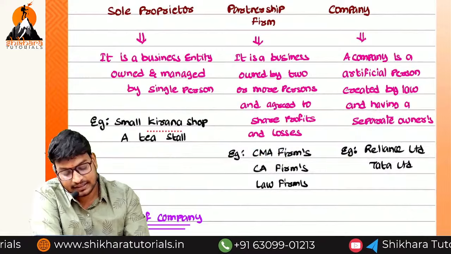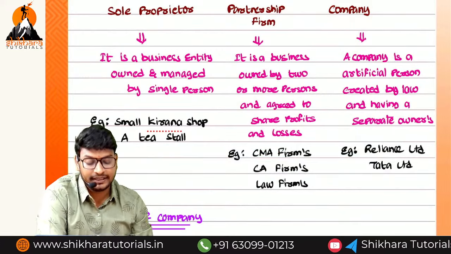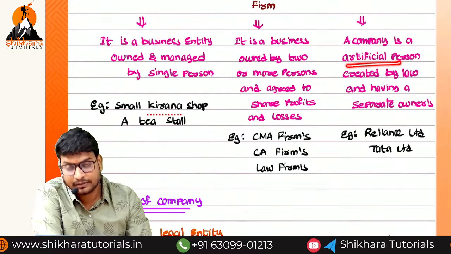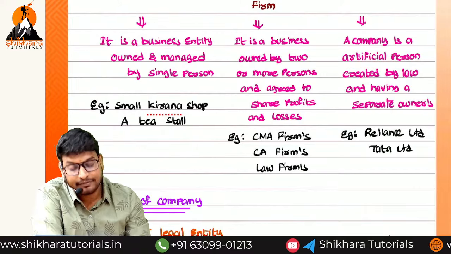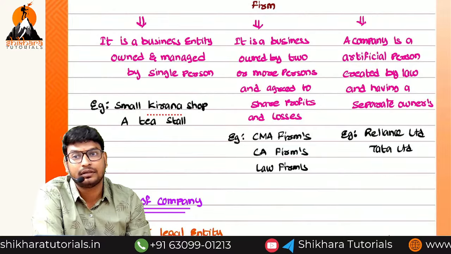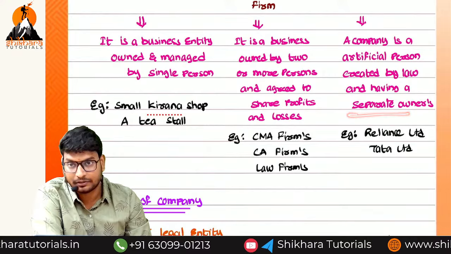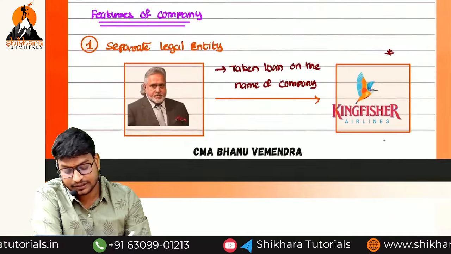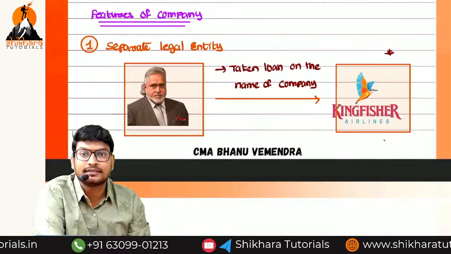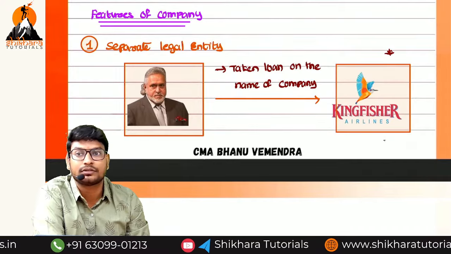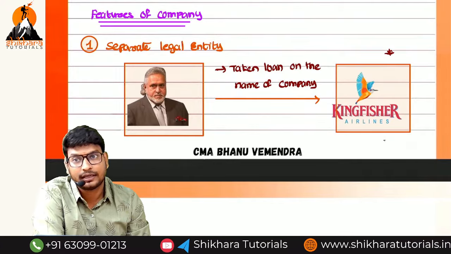In the previous class we discussed the company. What is a company? It is an artificial person created by law, having limited liability with separate owners. What are the features? First one, separate legal entity. This separate legal entity is available for sole proprietor, partnership firm, and company.